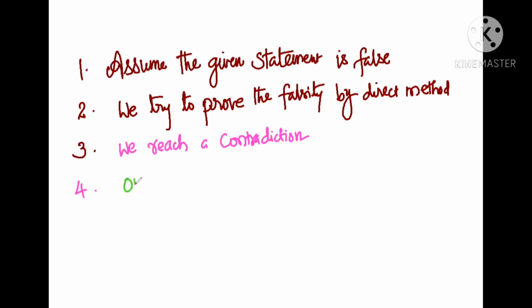We say our assumption is wrong. What is our assumption here? We assumed the given statement is false. This assumption is wrong. Then what is true? We conclude that the given statement is true.